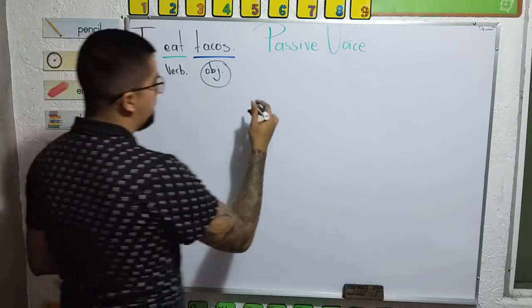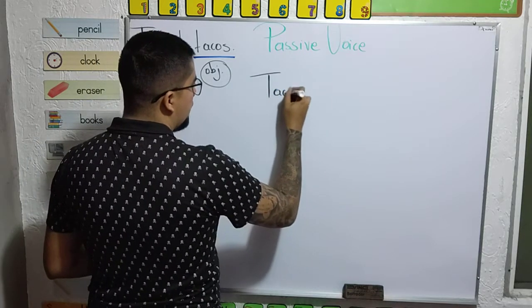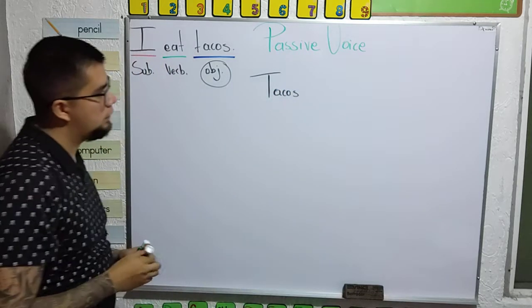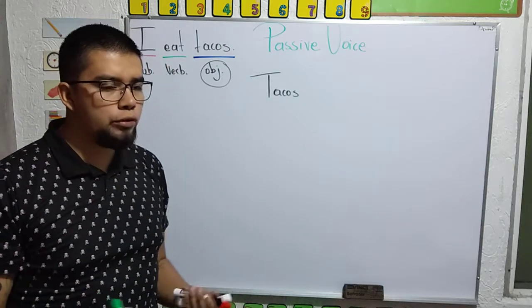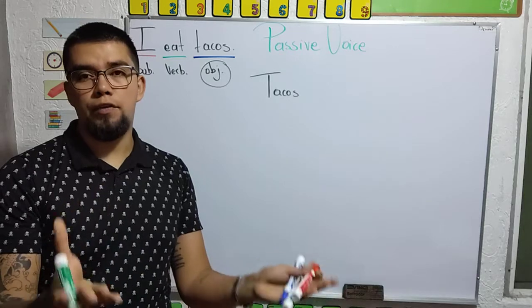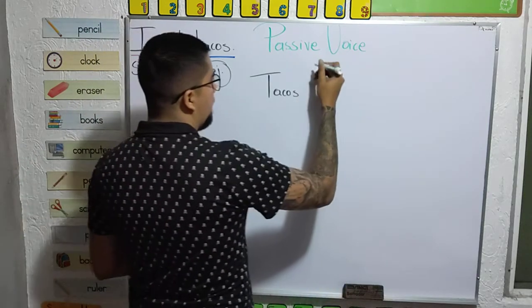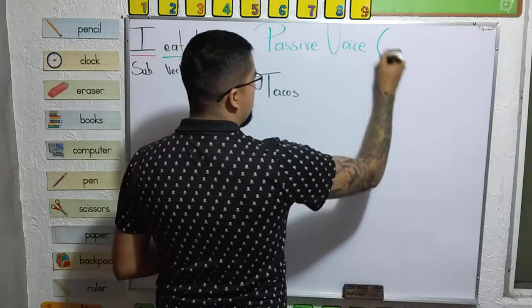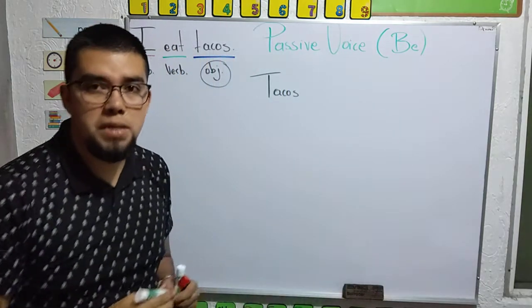In this case, tacos. Now, as you may remember, I told you that we are going to use a magical verb. In this case, the magical verb is the verb be.